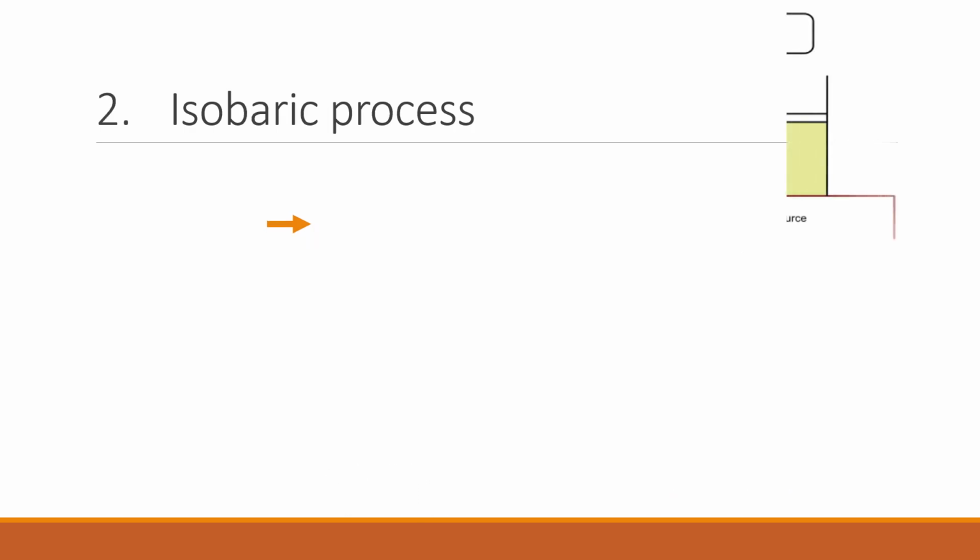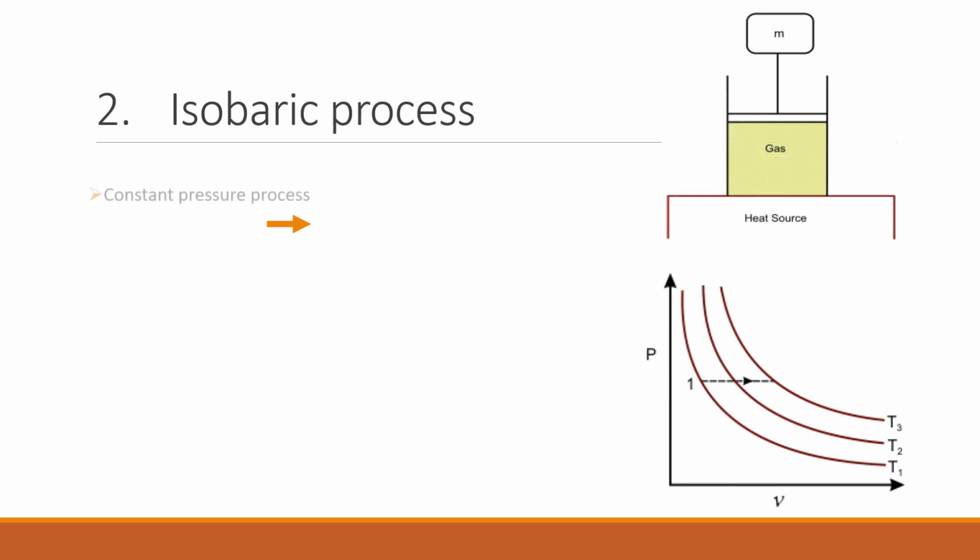The second one is the isobaric process. It is a constant pressure process where the pressure remains constant within the system. The figure shows a schematic representation of this process. Here, the heat source supplies heat energy Q into the gas contained in this container. Now, the top member of this container, the closing lid, is a moving piston arrangement, which means that this lid can move vertically up and down.